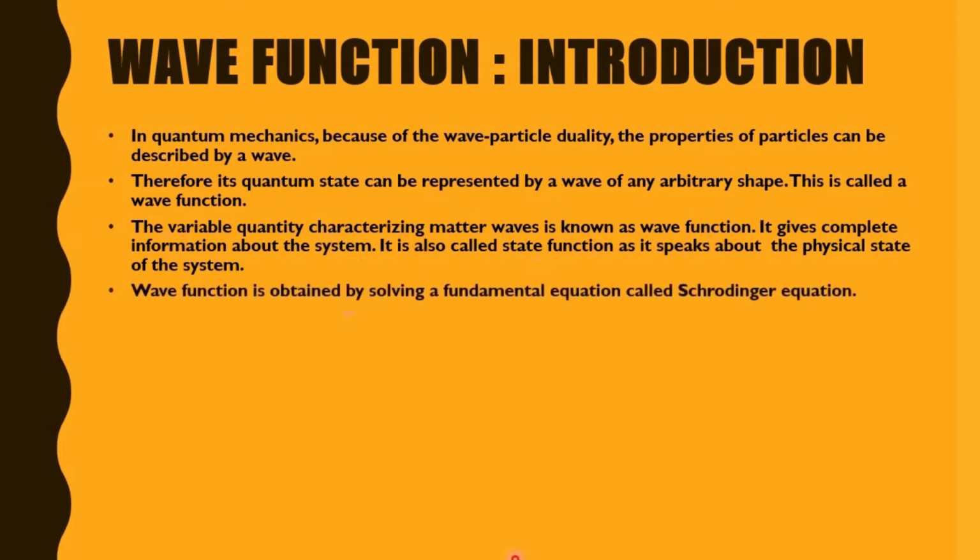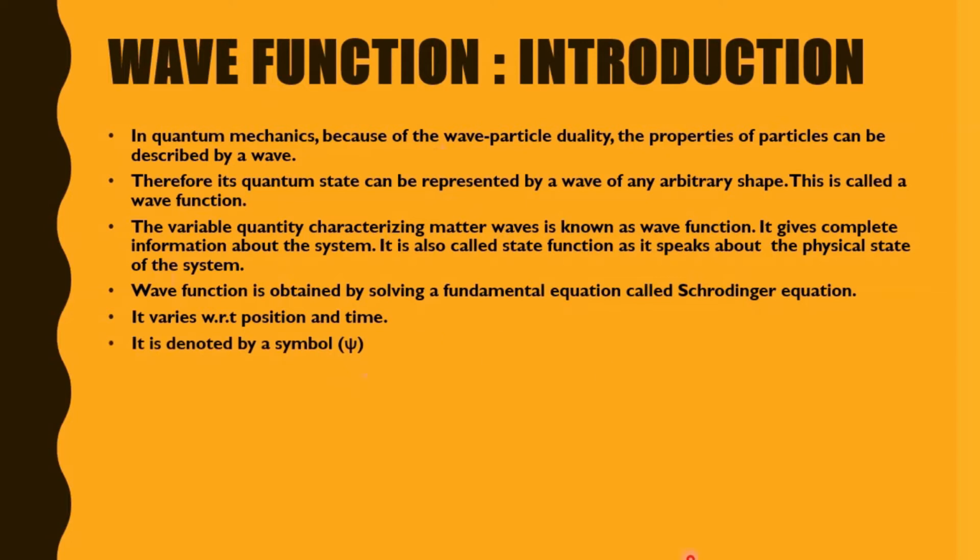Next, wave function is obtained by solving a fundamental equation which is called Schrödinger equation. Now, it varies with respect to position and time. It is denoted by the symbol psi, and the spelling is PSI.